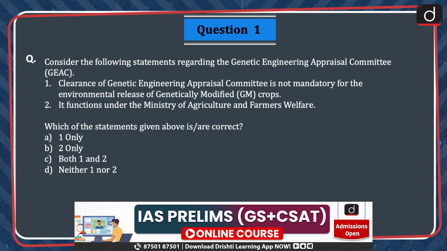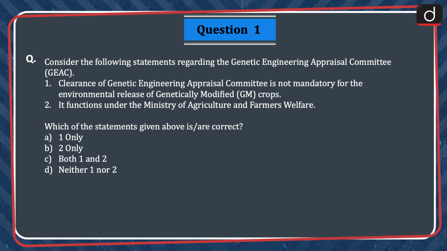Now let's begin today's episode. First question is, consider the following statements regarding the Genetic Engineering Appraisal Committee, GEAC. Statement 1, clearance of Genetic Engineering Appraisal Committee is not mandatory for the environmental release of genetically modified GM crops. Statement 2, it functions under the Ministry of Agriculture and Farmers' Welfare. Which of the statements given above is correct? Option A, 1 only. Option B, 2 only. Option C, both 1 and 2. Option D, neither 1 nor 2. The correct answer is option D, neither 1 nor 2.